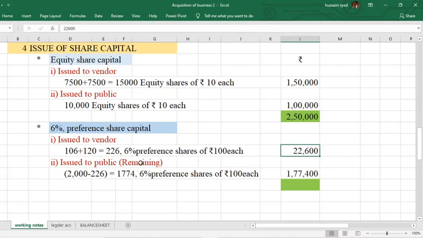The remaining has to be issued to the public. The total number of preference shares is 2,000. From this you subtract how many you issued to vendor? 226. The remaining is 1,774 has to be issued to the public, and the face value of each preference share is 100 each. Total of preference shares.